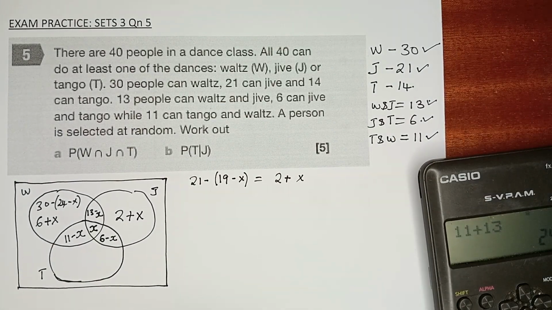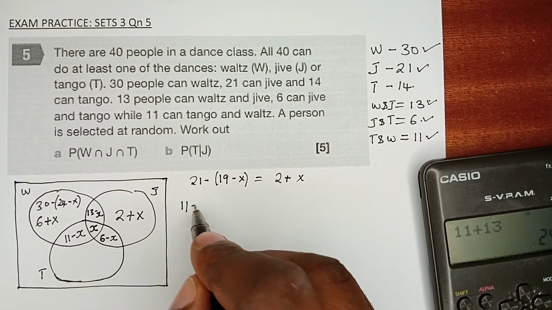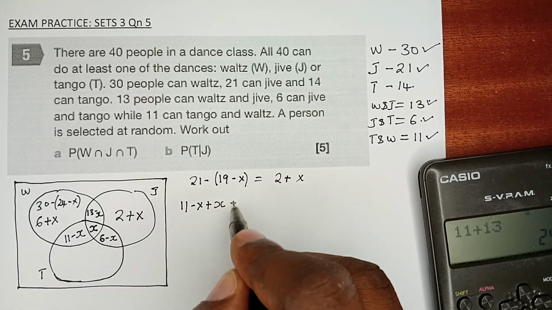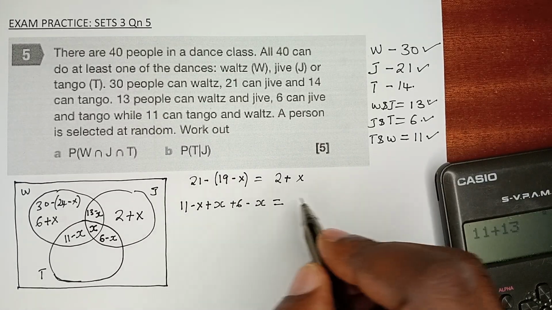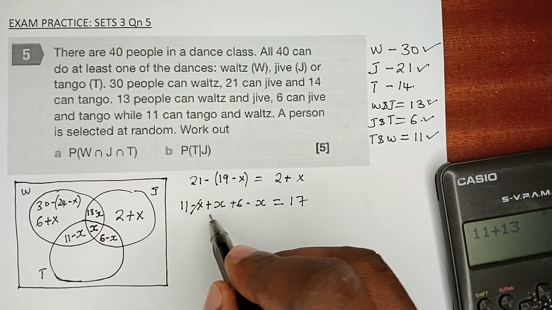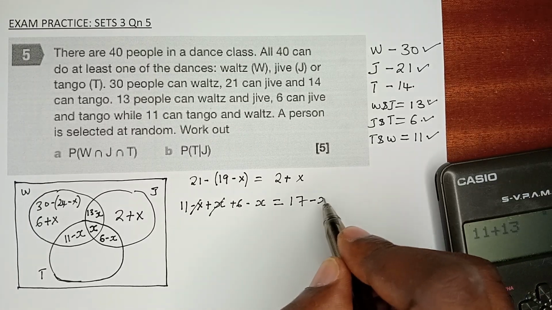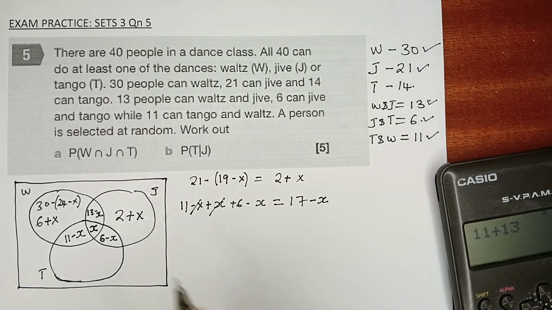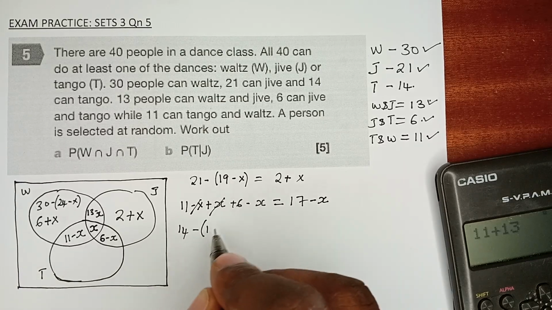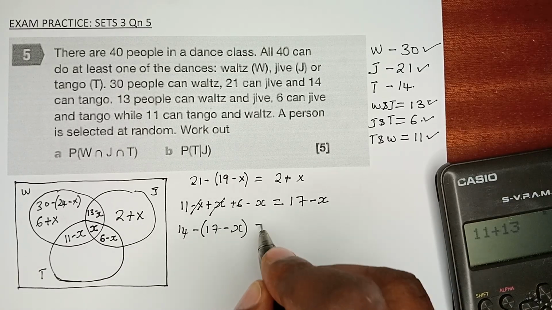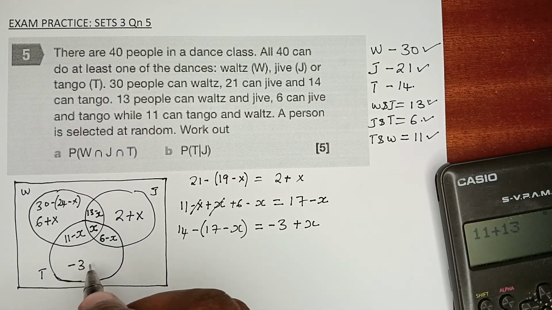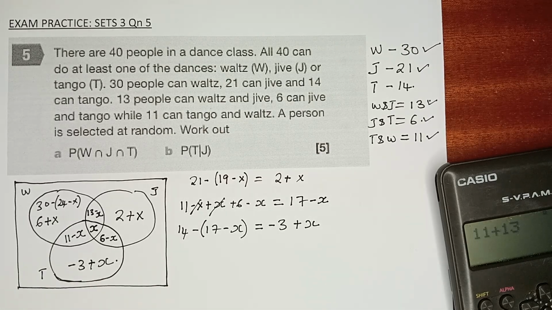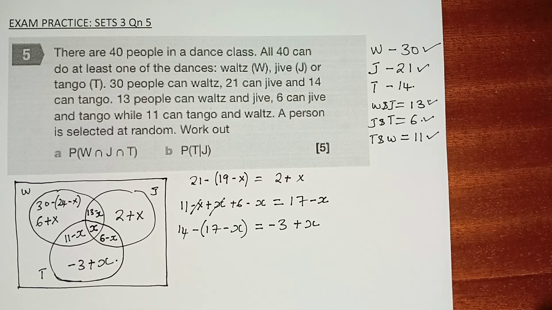Tango, we have 14, and 14 people can tango, and we already have 11 minus x plus 6 minus x. We already have what? Who can tango? We already have 17 minus x, plus x goes away. We have 17 minus x. And because we are told that 14 can tango, 14 minus what we have, 17 minus x, is going to give us minus 3 plus x. So outside here we have minus 3 plus x. And that is just like it.